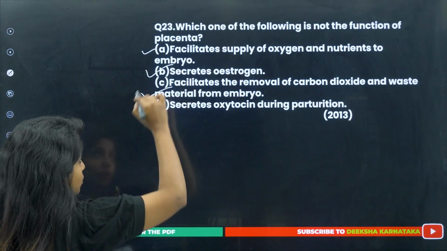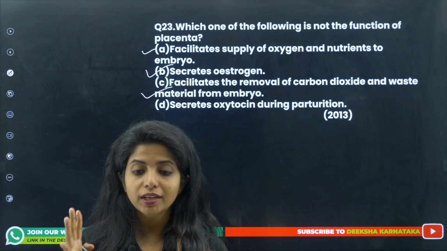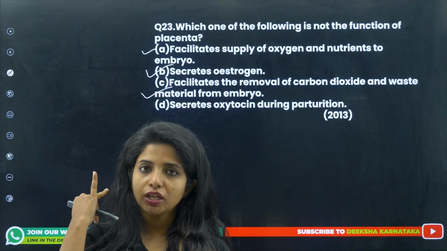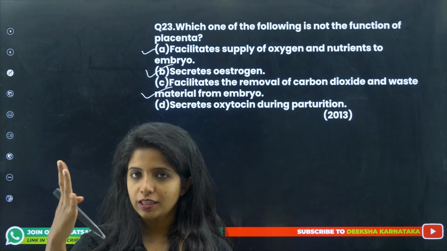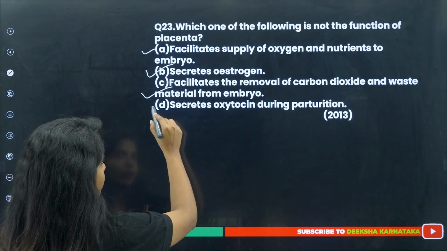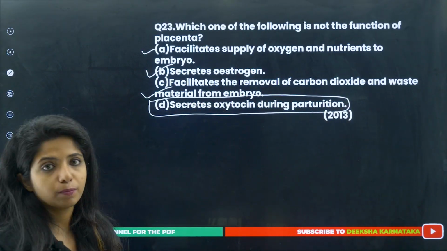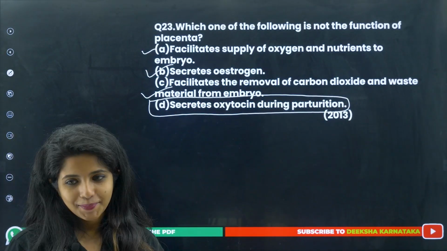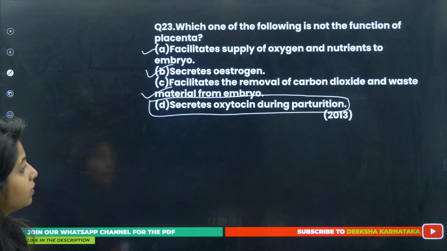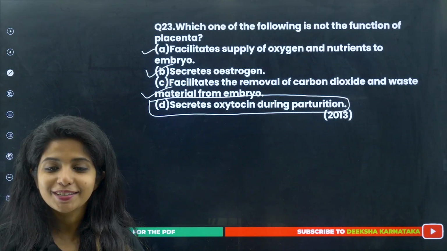Secretes estrogen is also correct. I told you there are four hormones released by your placenta: HCG, HPL, estrogen, progesterone. This is not the function of placenta. Oxytocin is released by the pituitary gland. This came in the year 2013, and this is the 23rd question.